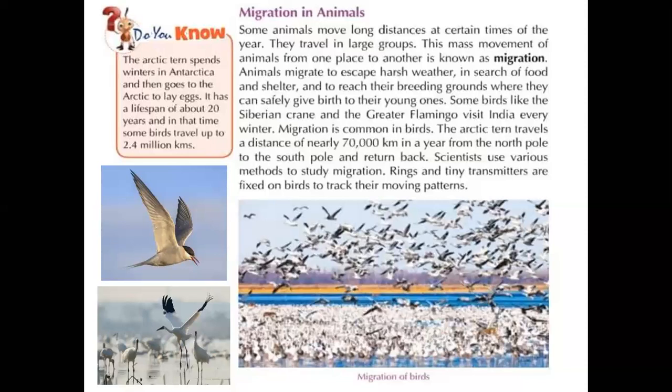Understand? Right. Animals migrate to escape harsh weather. So they are going to choose the better weather, from hot weather to cold weather. If they want to go from cold weather to hot, they automatically change from one place to another. They also migrate in search of food materials. They need food, right? That is why they also move from one place to another.